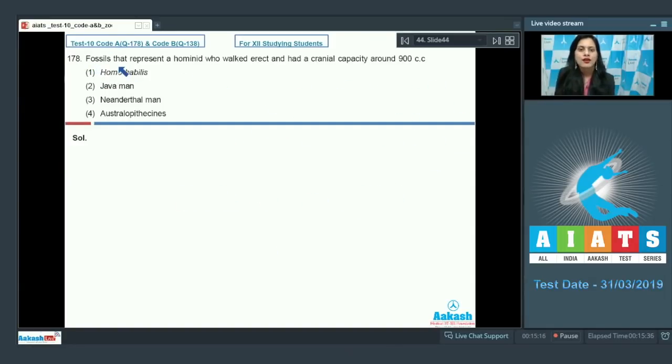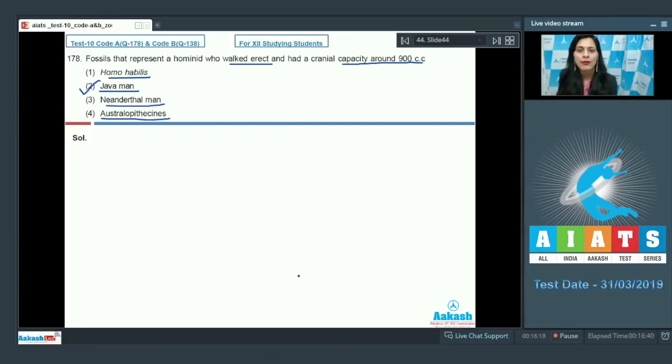Question number 178. Fossils that represent a hominid who walked erect and had a cranial capacity around 900 cc. The options are Homo habilis, Java man, Neanderthal man, Australopithecines. And the correct answer to this question is option number 2, Java man. Java man had a cranial capacity of 900 cc. Although all the given choices, that is Homo habilis, Neanderthal man and Australopithecines, showed erect posture, they all differ in their cranial capacity.